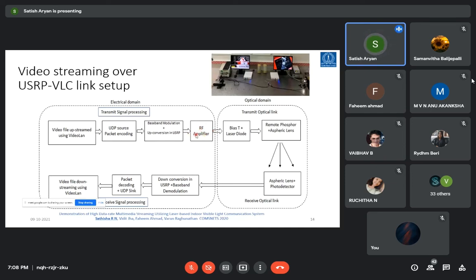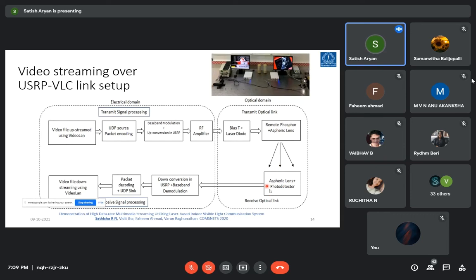Now we apply this RF data on the optical domain, that is, it modulates the laser light using the bias-T network. Thereby there is a transformation of RF energy into light energy. Now it is carrying the data as light. This is passed through the remote phosphor, and the white light is focused towards the receiver.